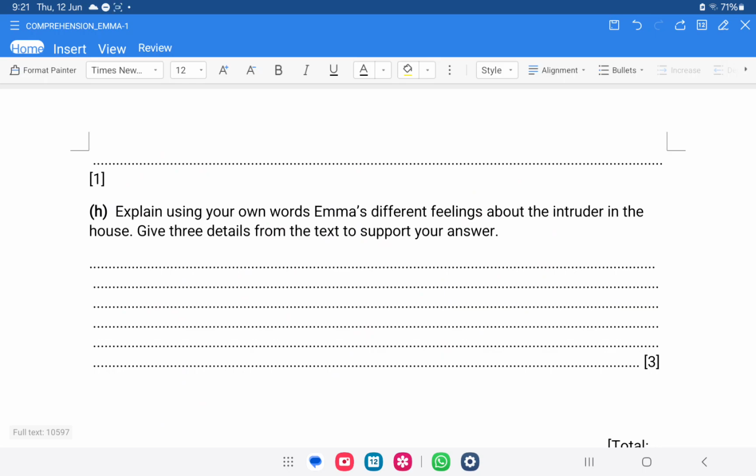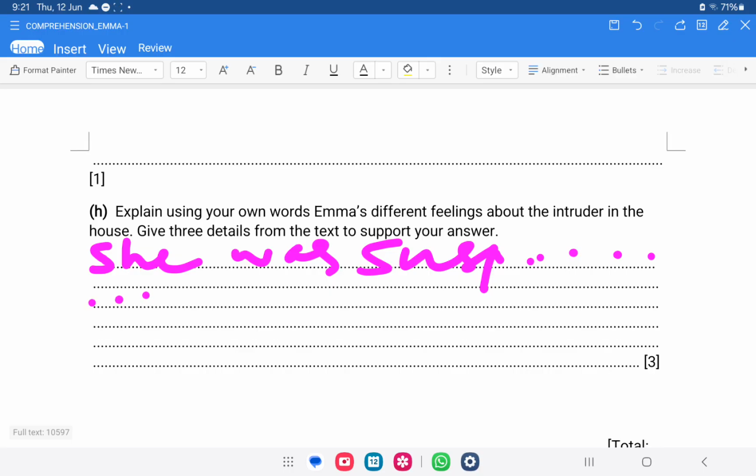When you are writing these three different feelings, you have to give the proof of these feelings also. Like if in the first place you are writing that she was suspicious that there was someone in the house, because when she went into the kitchen, the things were disturbed and their place was changed. Then she was suspicious here. This one must be written in your own words. The feeling part must be in your own words, and the detail part can be copied. Second part can be copied, but first feeling must be in your own words.